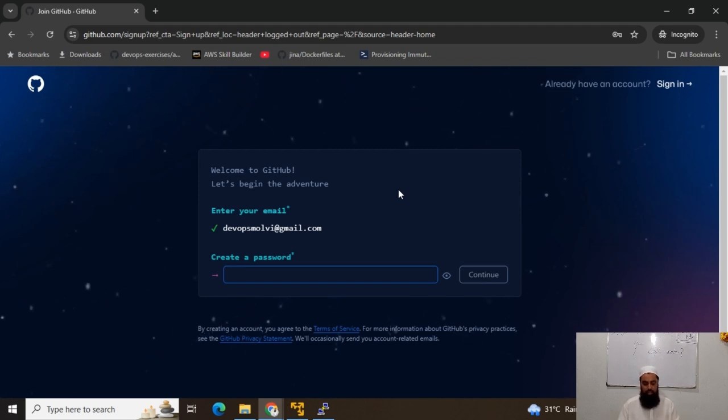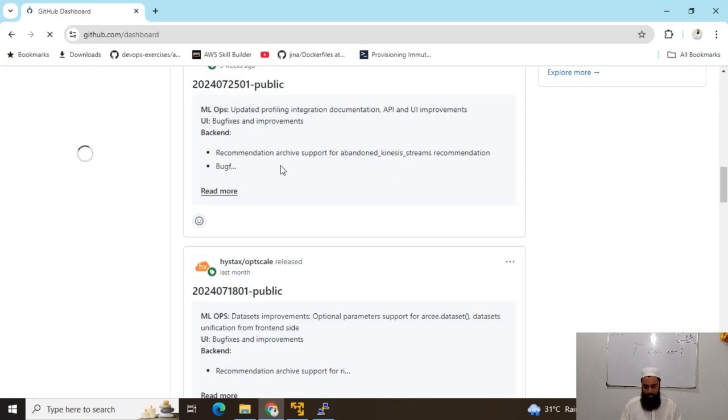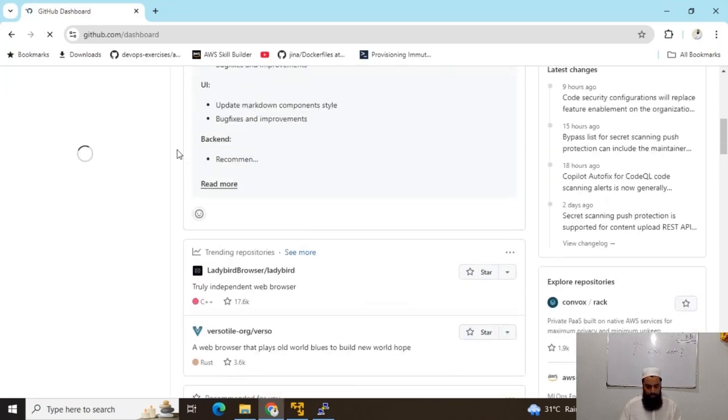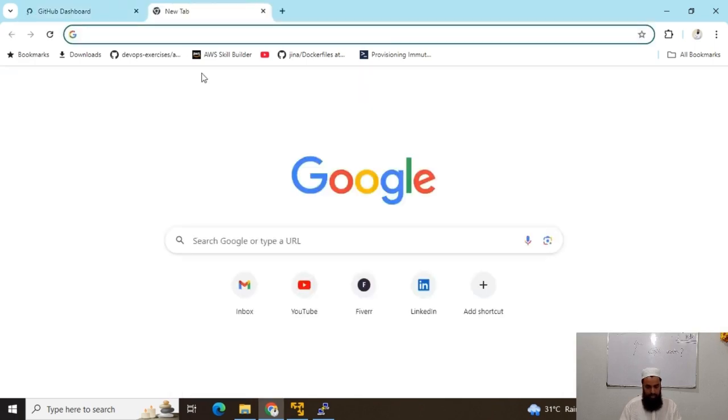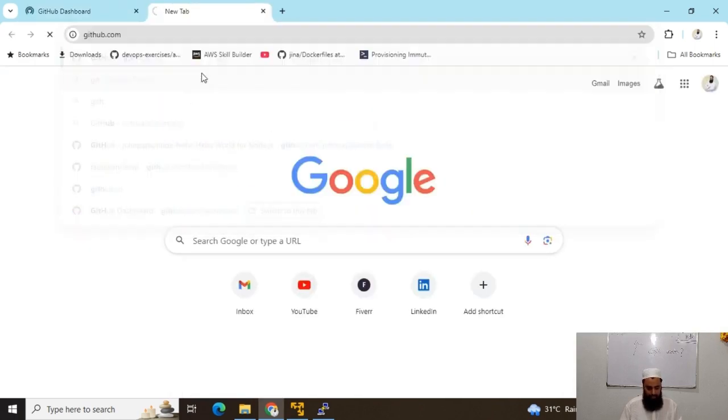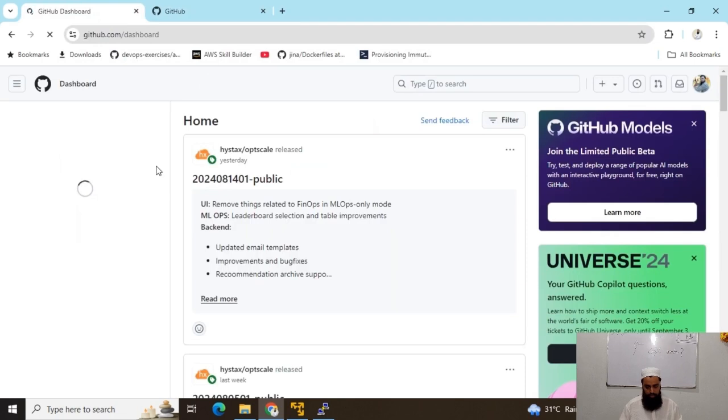You can create your free GitHub account using your personal email address and password, and you can have unlimited public and private repositories on GitHub. Let me check GitHub plans.